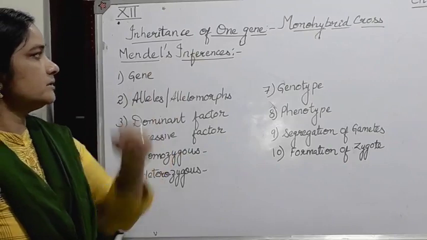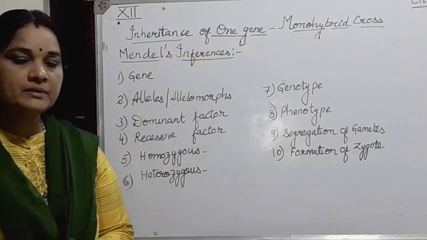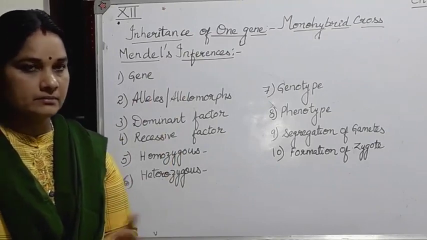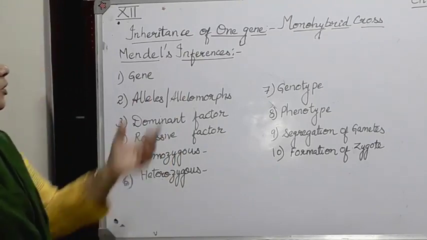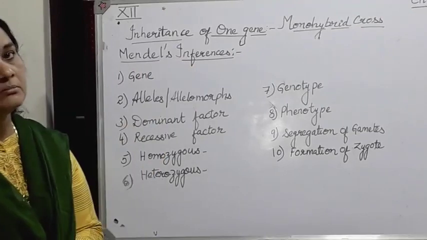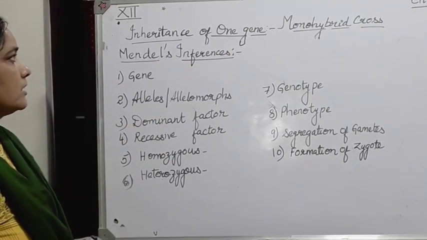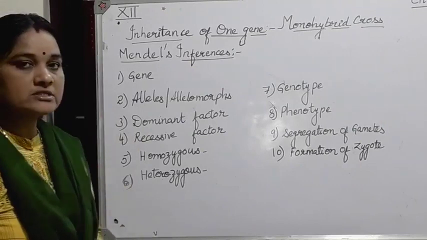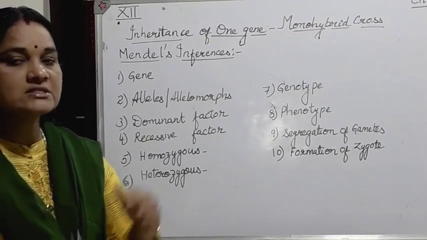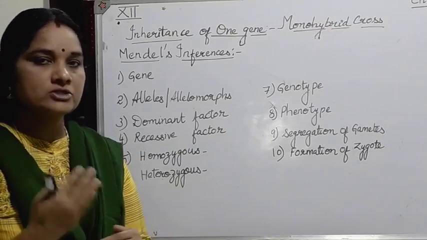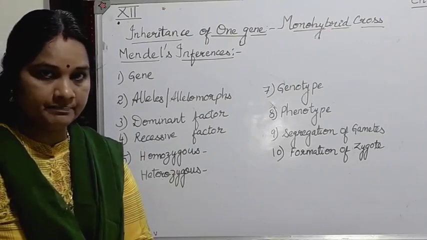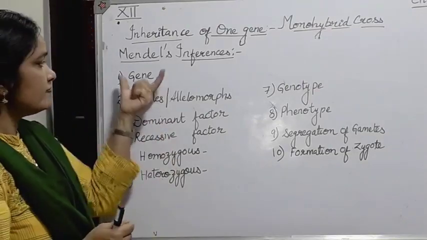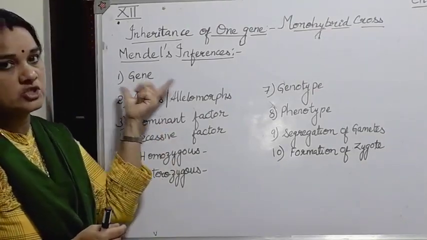We had seen about Mendel's experiment, and what were the observations made by Mendel. Now let's see what his major inferences were based on the monohybrid cross, or inheritance of one gene. The first main inference of Mendel was about the gene: it was seen that certain characters are passed on from the parents to the offspring. These factors which are inherited by the offspring from their parents are known as genes.